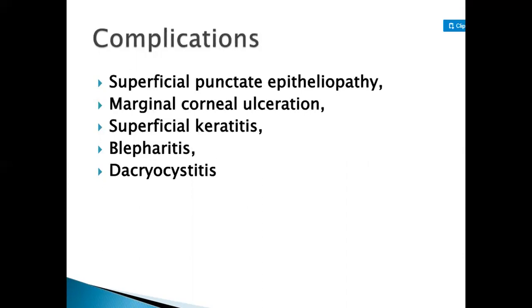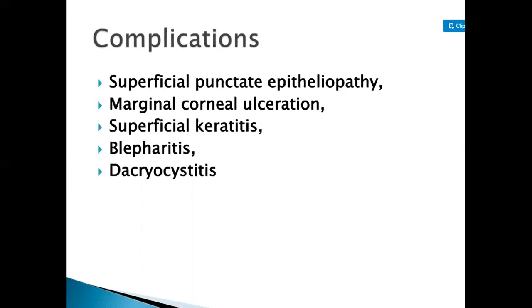Then the person has the problem of marginal corneal ulceration. Then the patient also has superficial keratitis.